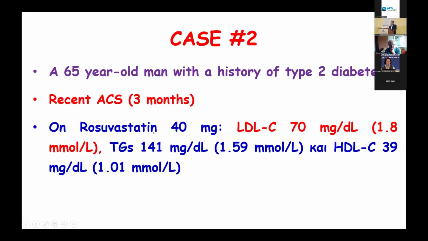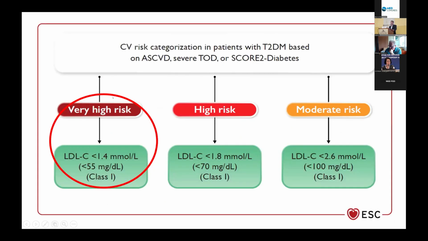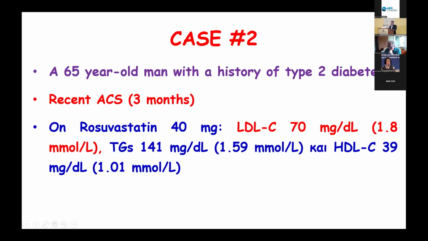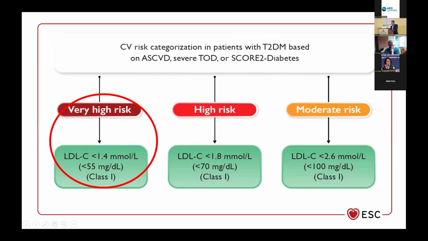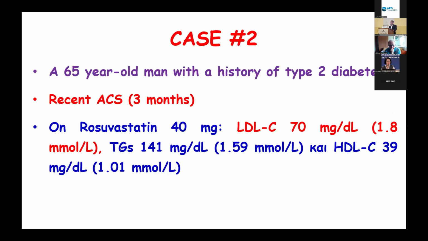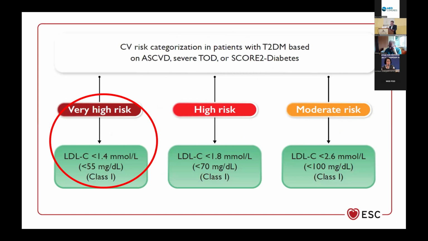The second case is a 65-year-old man with a history of type 2 diabetes. Unfortunately, he suffered an acute coronary syndrome 3 months ago. He was discharged on rosuvastatin 40 milligrams and now presents with an LDL of 70 milligrams per deciliter, triglycerides 141 and HDL 39 milligrams per deciliter. It's obvious that this patient should be on a target of below 55. He is not, and therefore we should add something more.